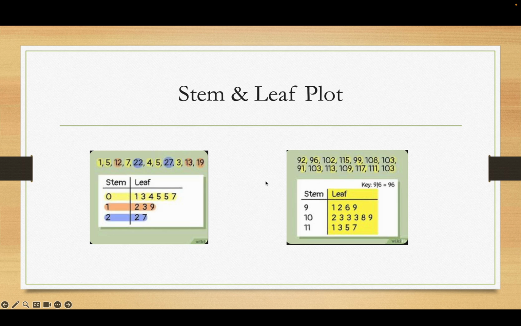So on the one on the right, everything begins with the 90s, the hundreds, or the 110s. So 90s start with a 9, the hundreds start with a 10, and the 110s start with an 11. So 91, 92, 96, 99, 102, 103, 103, 103, 108, 109. You can see how this will help you find the mode instantly.